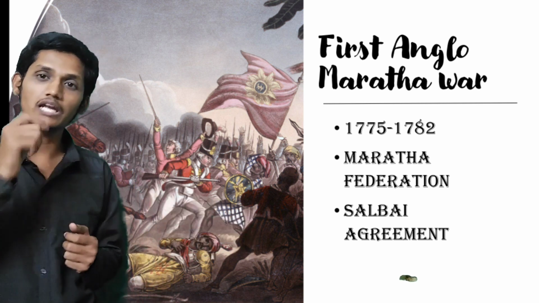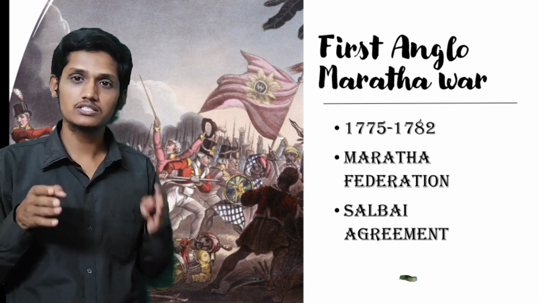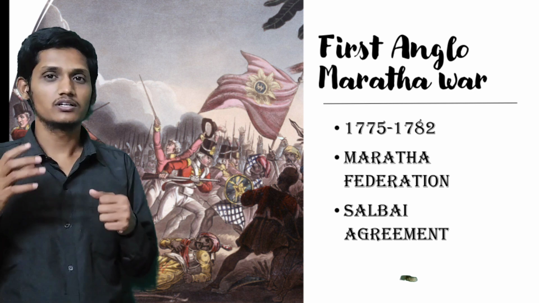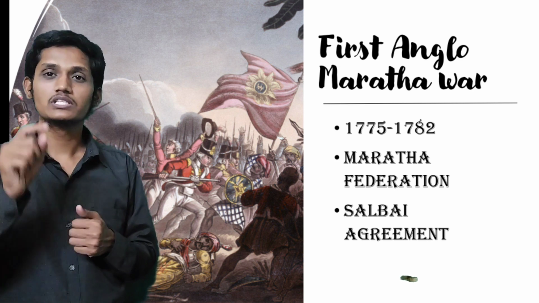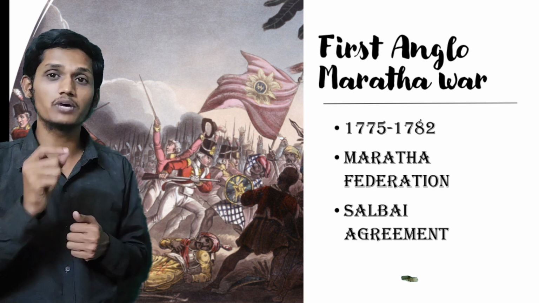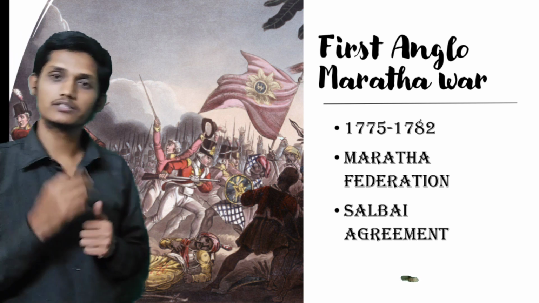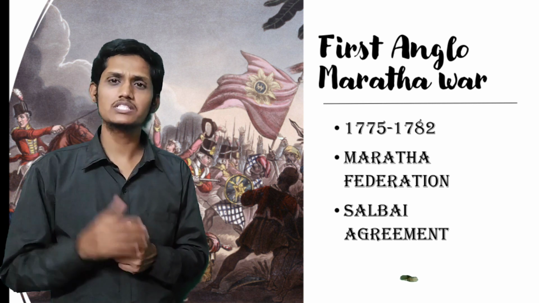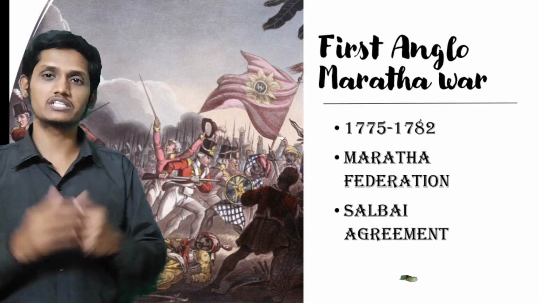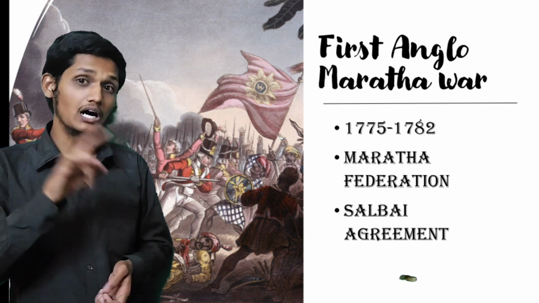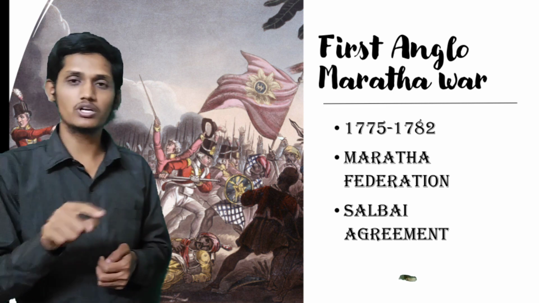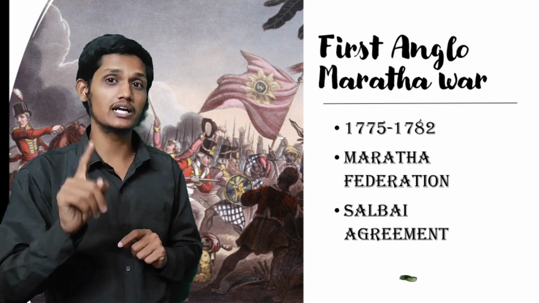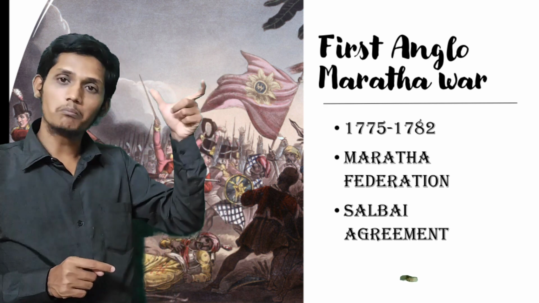Very good. Now what happened? The British as well as the Marathas developed enmity. When these two got into enmity, at this moment what happened? The Maratha Peshwa, Madhav Rao, died. When he died, his brother Narayan Rao became the next Peshwa. But there was an uncle, Narayan Rao's uncle, called Raghunath Rao. He killed the Peshwa. Which Peshwa? Narayan Rao.